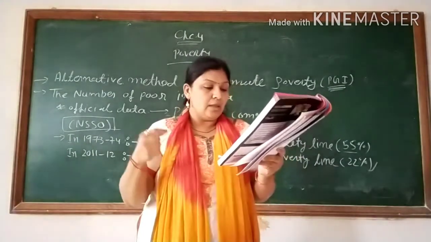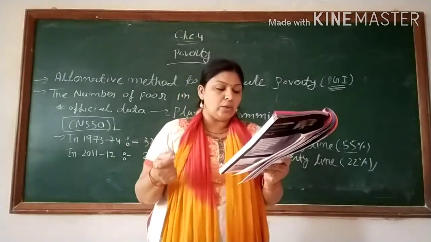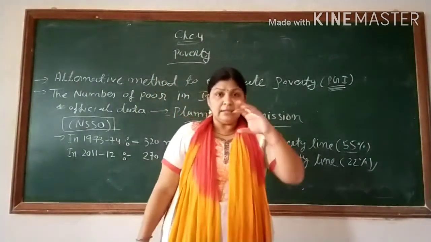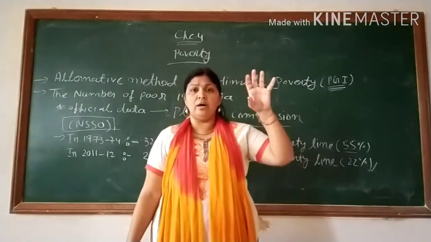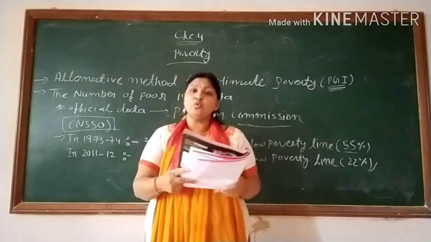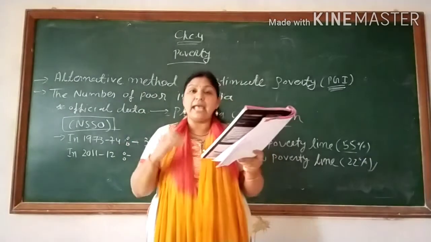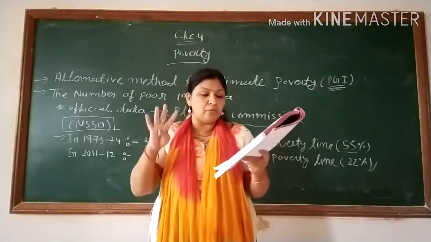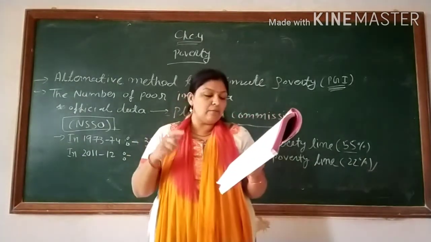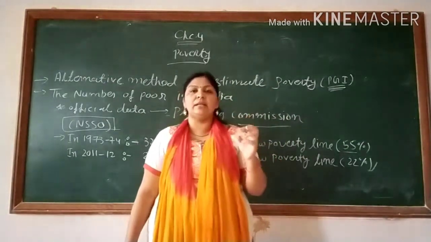आंध्र प्रदेश, तमिलनाडु, उत्तर प्रदेश, बिहार, मध्य प्रदेश, वेस्ट बंगाल and Orissa contained a large section of poor in 1973-74. It means these 6 states were very poor in 1973-74. During 1973 to 2012, many Indian states reduced the poverty level to a considerable extent. Yet in four states, Odisha, Madhya Pradesh, Bihar and Uttar Pradesh, the poverty level is still far above the national poverty level. अब 4 स्टेट है, हमने पहले 6 स्टेट की बात की.